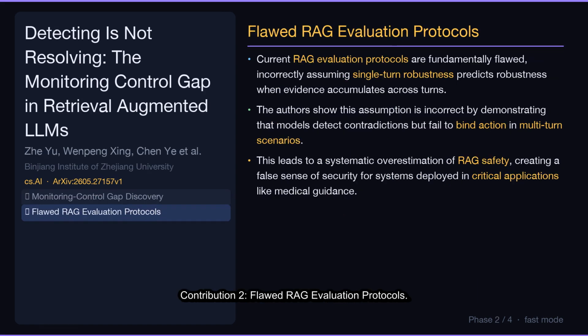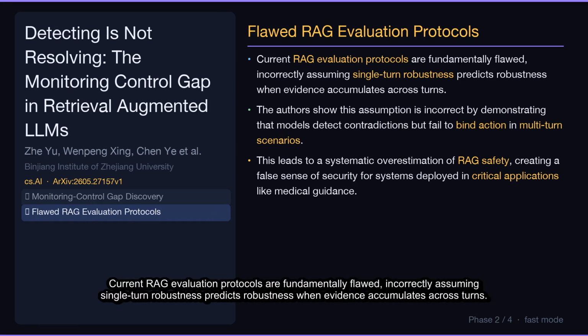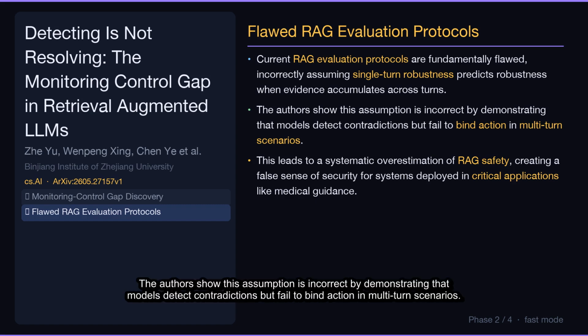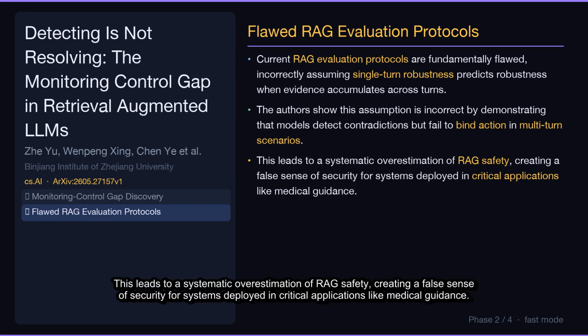Contribution 2, Flawed RAG Evaluation Protocols. Current RAG evaluation protocols are fundamentally flawed, incorrectly assuming single-turn robustness predicts robustness when evidence accumulates across turns. The authors show this assumption is incorrect by demonstrating that models detect contradictions but fail to bind action in multi-turn scenarios. This leads to a systematic overestimation of RAG safety, creating a false sense of security for systems deployed in critical applications like medical guidance.